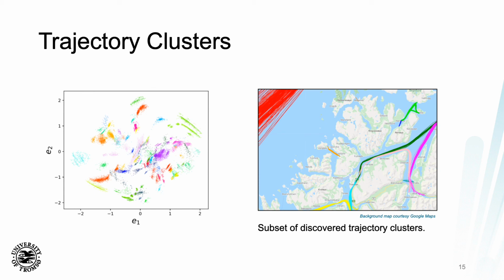So here we see the results of the trajectory clustering. On the right-hand side, we see a figure that illustrates a subset of the discovered clusters using the beta variational recurrent autoencoder. Each of the data points in the left-hand figure actually corresponds to one of the trajectories in the right-hand figure.